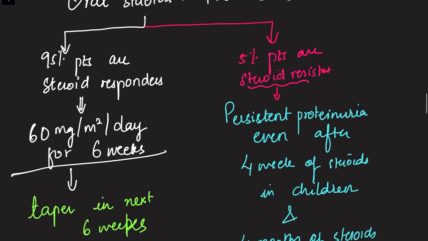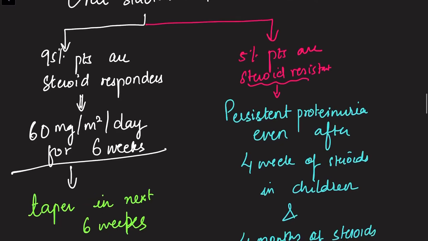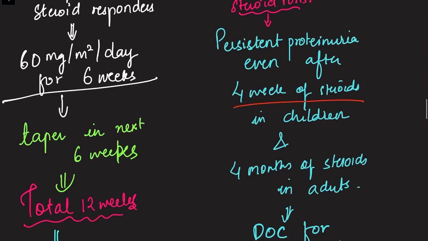Now 5% patients will be steroid resistant. Steroid resistant means there is persistent proteinuria even after 4 weeks of steroids in children, or 4 months of steroids in adults. You are giving steroids continuously and the child still has proteinuria, so you need to change the drug.